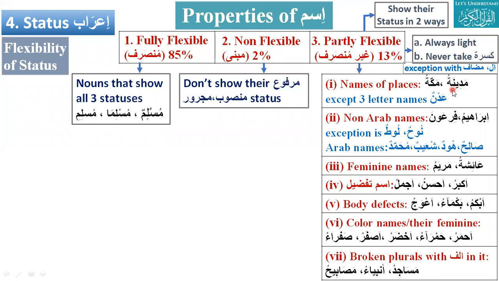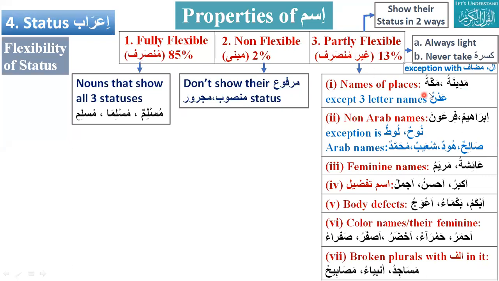Safi. Tell me about Madinatu. Is it marfu, mansub, or majroor? Madinatu. It's marfu. Okay, what is the mansub of Madinatu? In which category does it fall?